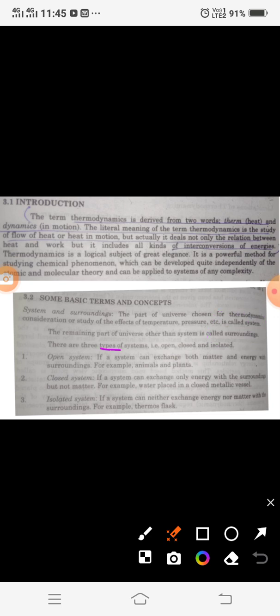There are three types of systems. Number one is open. What is meant by an open system? If a system can exchange both matter and energy with the surrounding, for example animals and plants, it is called an open system. Animals and plants are exchanging matter and energy with their surroundings. It is very clear. An example is the excretion process.